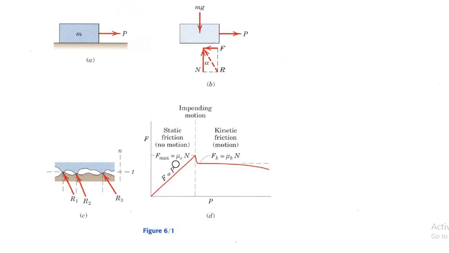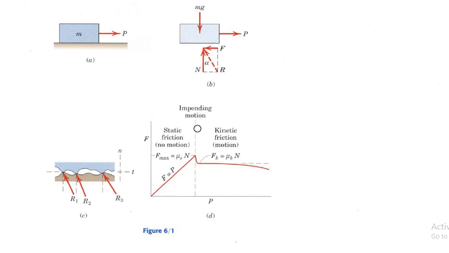What is mu s? Mu s is the coefficient of static friction, and it depends upon the normal reaction and the surface condition, like this one, where undulations are visible.